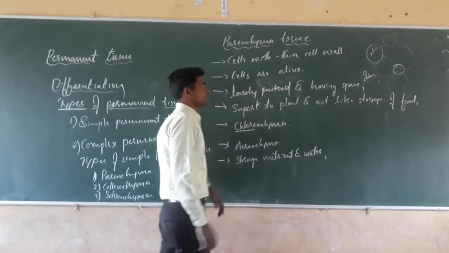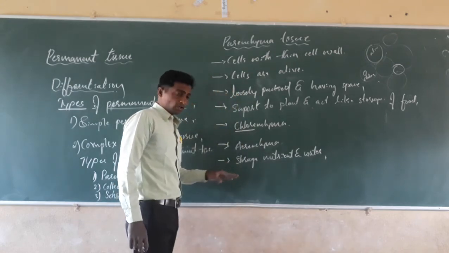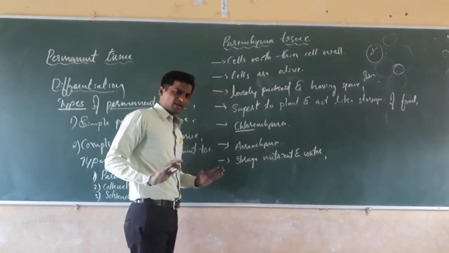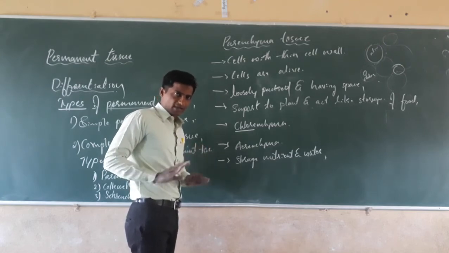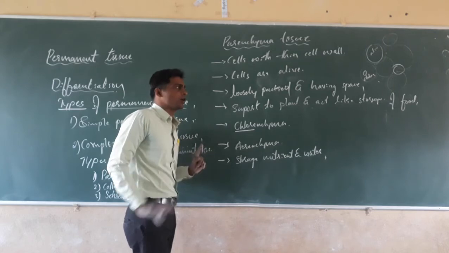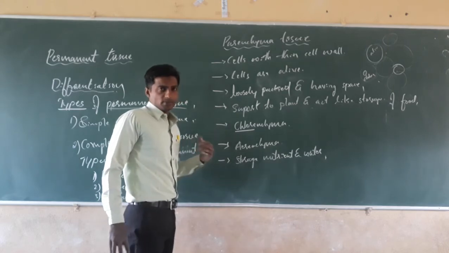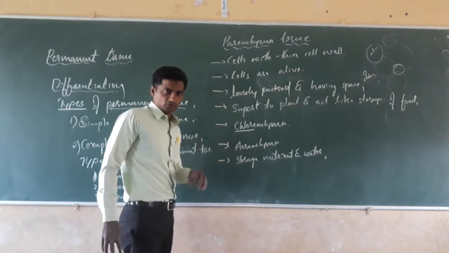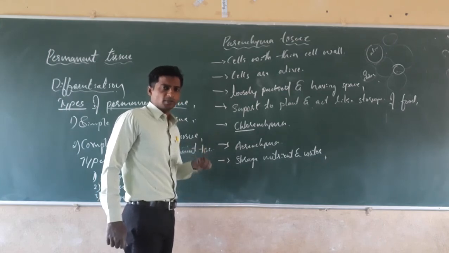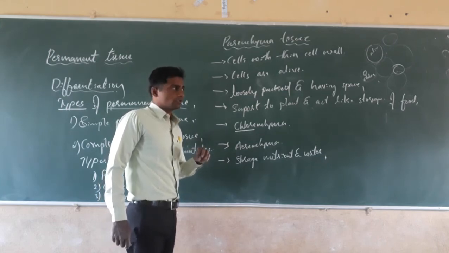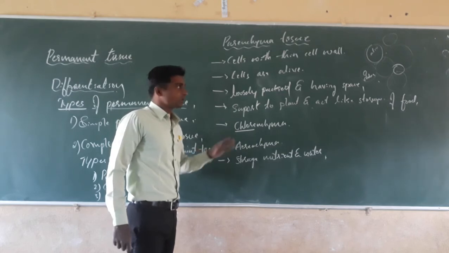Here what happens? The parenchyma is present in all the parts of the plant body. It may be present in the leaf, it is also present in the stem, it is also present in the roots, and in all the branches and leaves, isn't it?